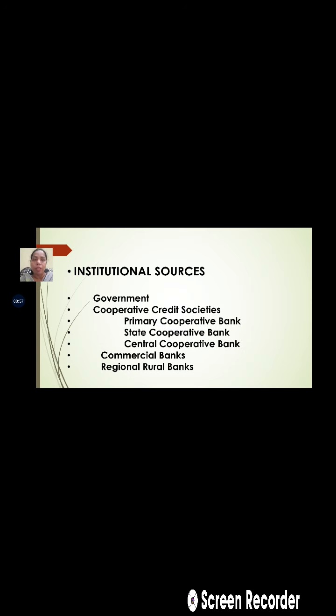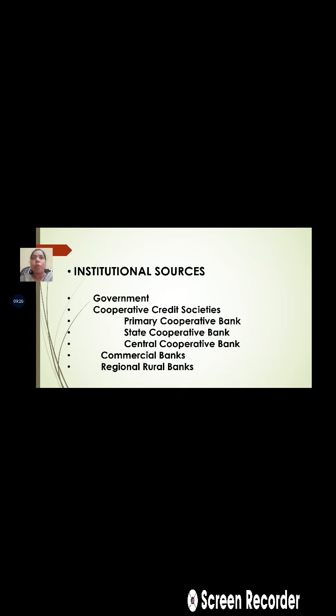Then comes the next, commercial banks. Before independence, the commercial banks' contribution in agriculture finance was negligible, but after independence and after the nationalization of the banks, the commercial banks also developed as one of the important sources of finance to agriculture.